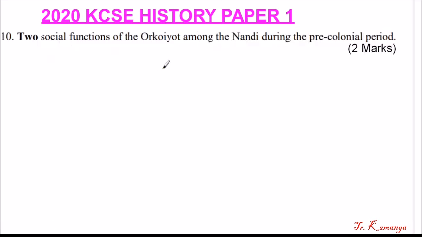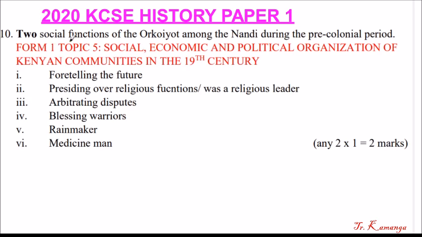Question number 10. 2 social functions of Orkoiyot among the Nandi during the pre-colonial period. Which are these social functions? This is from Form 1, Topic 5, Social, Economic and Political Organization of Kenya Communities in the 19th Century. So which are these social functions?